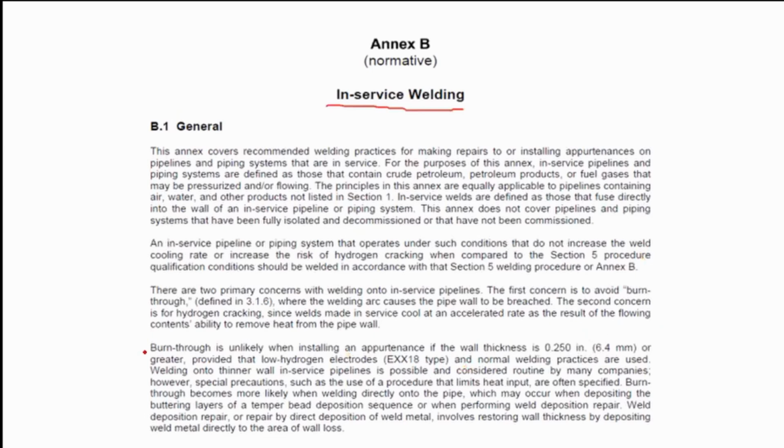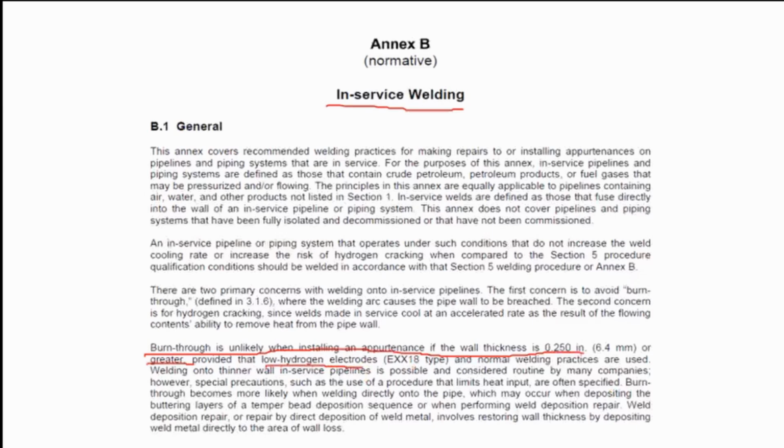As you can see in this fourth paragraph, burn-through is unlikely when installing an appurtenance if the wall thickness of the pipe is 0.25 inch or greater, provided that the electrode used is a low hydrogen electrode type, the electrode types ending in 8, 5, and 6 digits.